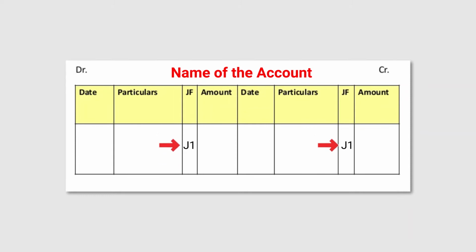Well friends, as I have already told you, for the transactions which are shifted from the journal, we record on what page number this journal transaction is recorded, in the JF, that is journal folio. In the same way, you might have seen that in the book of original entry, that is the journal book, there was a column LF, which means ledger folio.